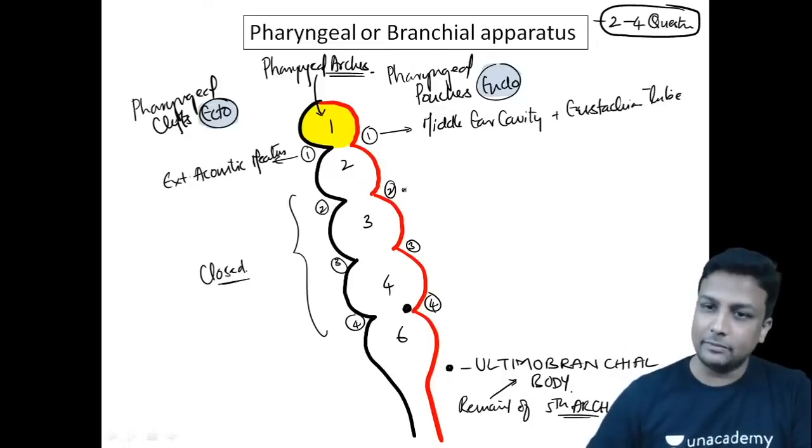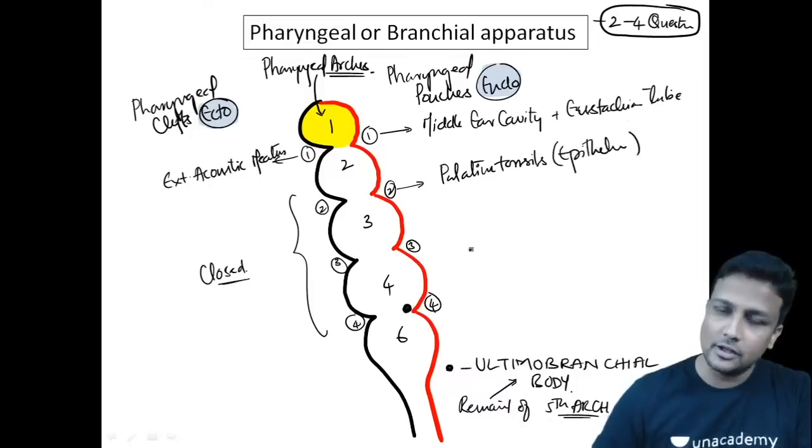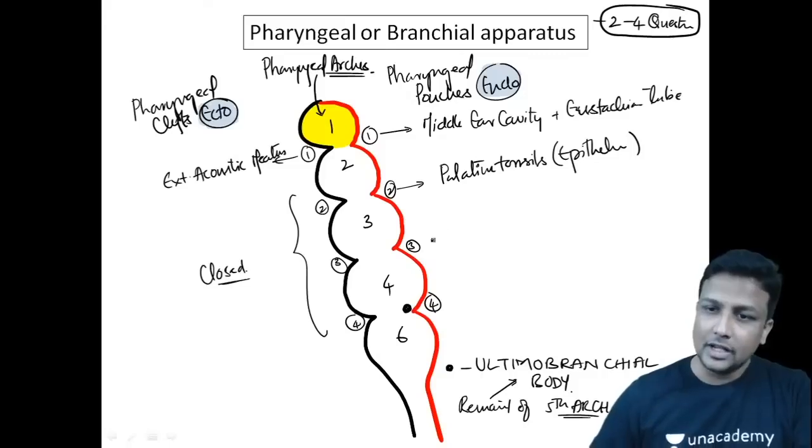Next, after that, the second pouch. The second pouch is going to form your palatine tonsils. And remember that it is not going to form the entire palatine tonsil, only the epithelium of that one, guys. Epithelium of the palatine tonsil. And the third pouch is the one which is going to form thymus.